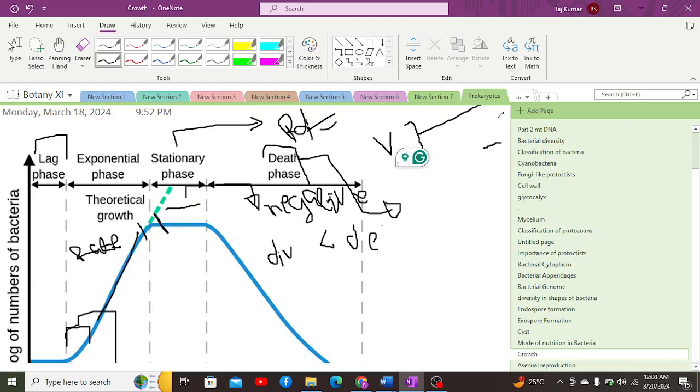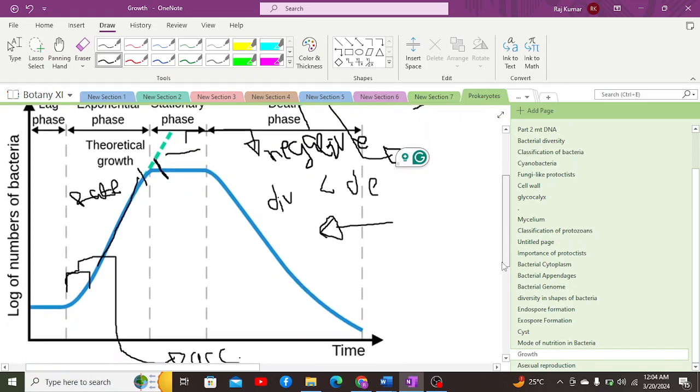So even though they are considered living, they remain static or constant, meaning they won't be able to divide or grow, and the growth rate here would be considered negative, as there is no possibility of endospores, exospores, or cysts dividing to form bacterial cells. For that, they require favorable conditions. Even though they are considered living, they won't be able to divide, and the growth rate would again be considered negative.